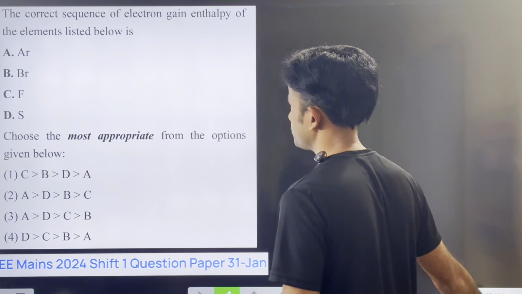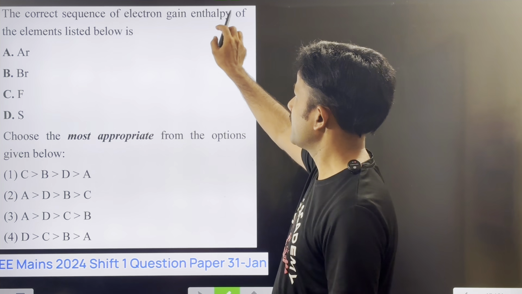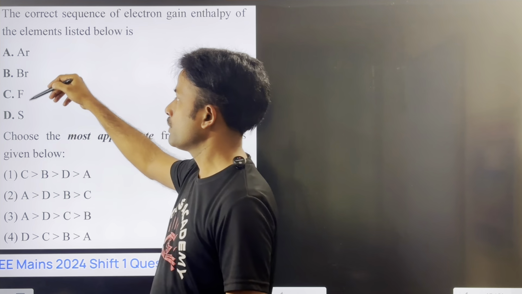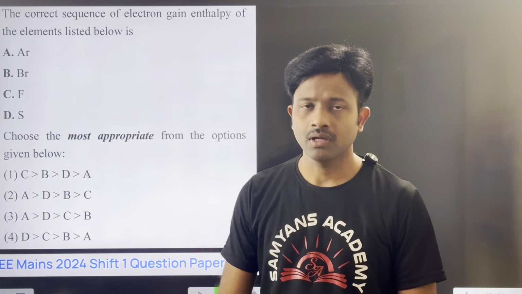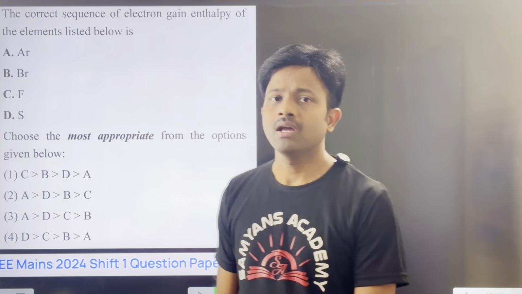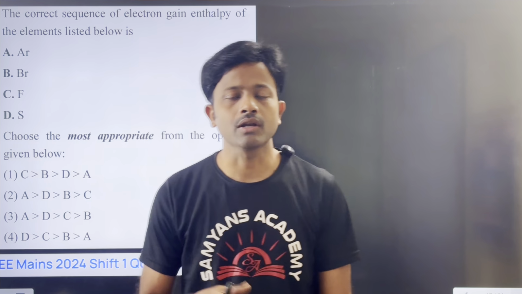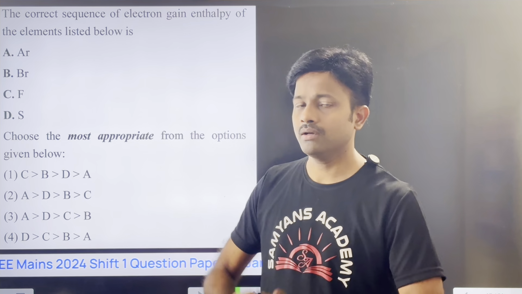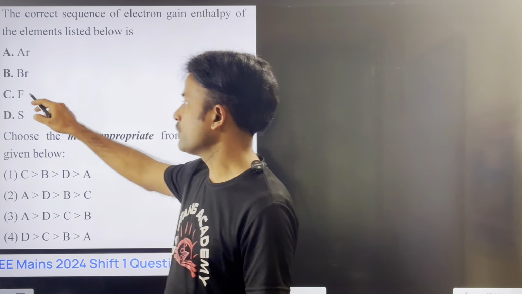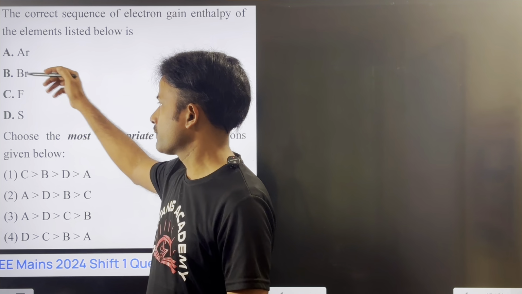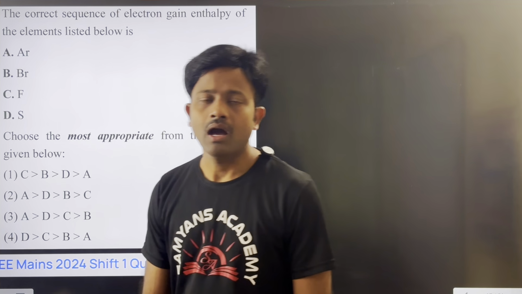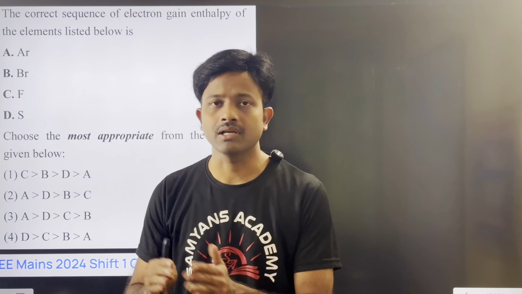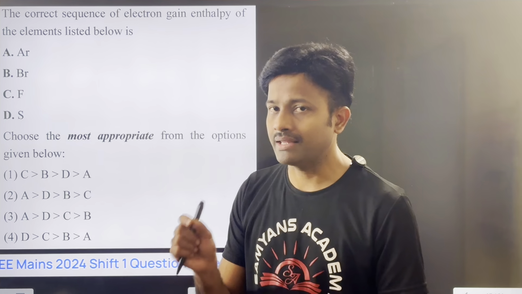Next question: the correct sequence of electron gain enthalpy of the elements listed below. Here given are argon, bromine, fluorine and sulfur. Already you know that among all elements, the group with the highest electronegativity and electron affinity values is the seventh group: fluorine, chlorine, bromine. Here fluorine and bromine are there, and afterwards we have sulfur and argon. Already you know that noble gas elements have zero enthalpy values.